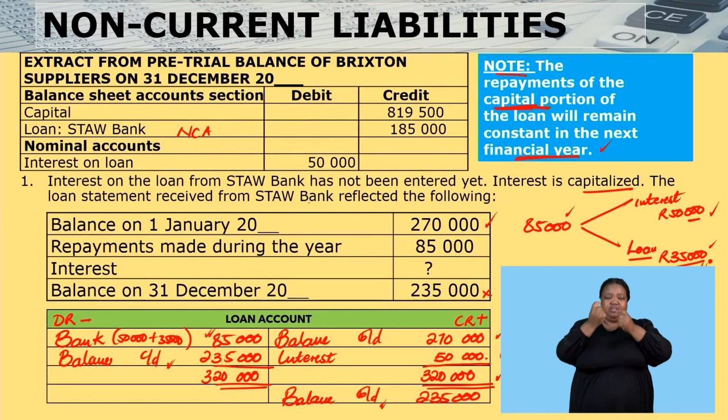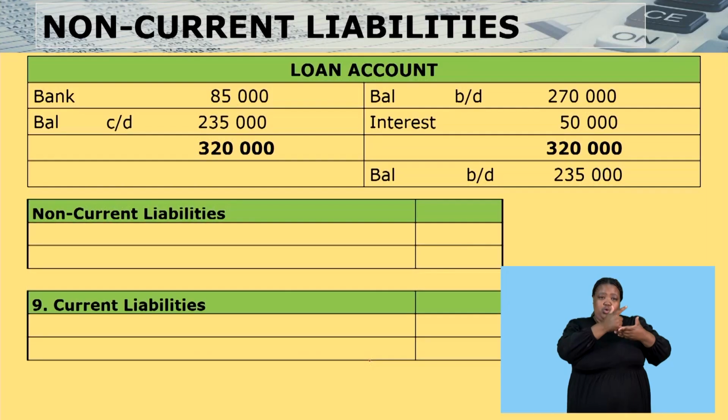So the part of the loan that I will pay within the next financial year will cease to be a non-current liability and will become a current liability. So there is my loan account.